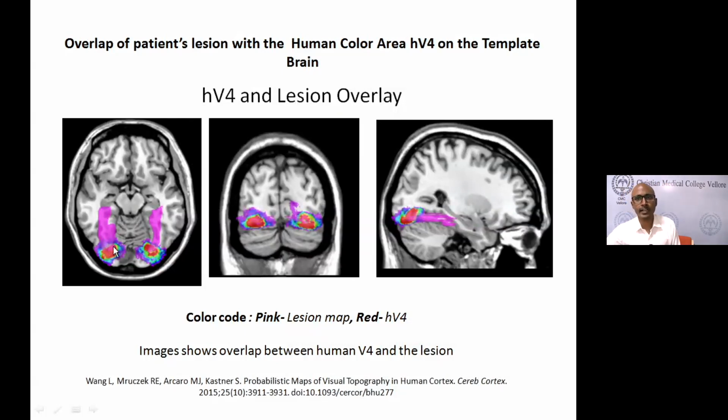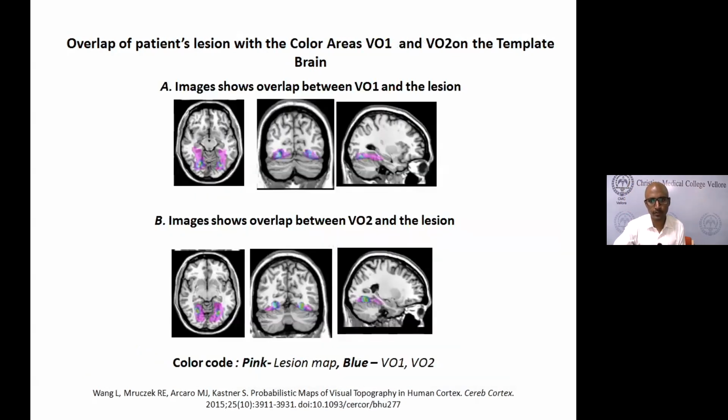This is not the only color area. We found there are some other color areas also, called VO1 and VO2. These are also areas involved in perceiving color. Here again, you can see that our lesion involves those areas as well. The pink is overlapping with both of these areas, telling us that this patient has a deficit involving the color areas.